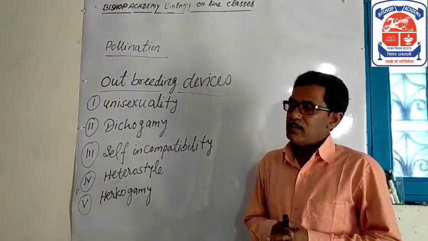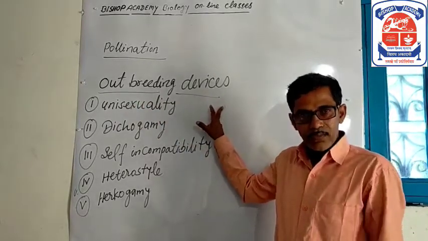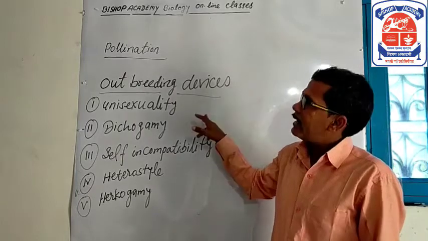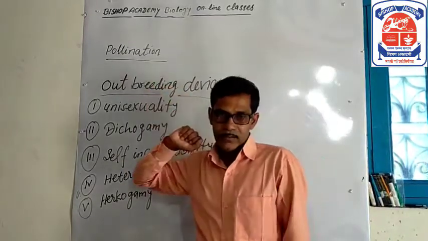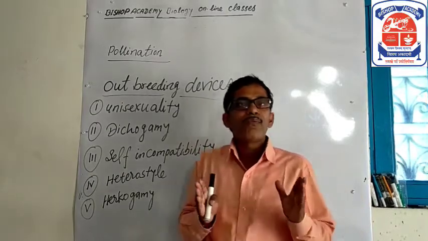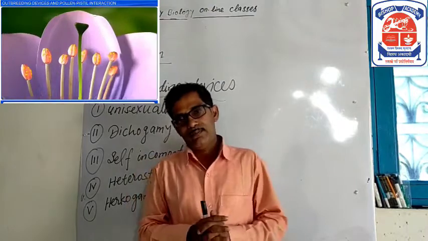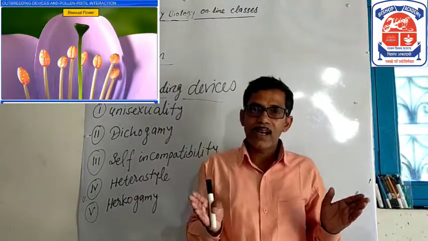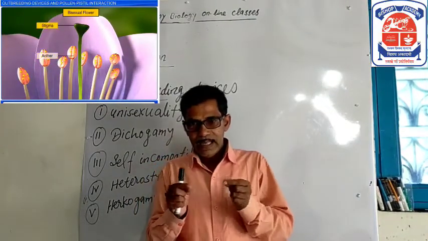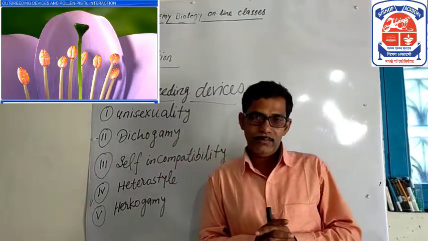Study the topic of outbreeding devices, which is also related to pollination. Students, as you know, the majority of flowering plants produce bisexual flowers, and pollen grains are likely to come in contact with the stigma of the same flower.